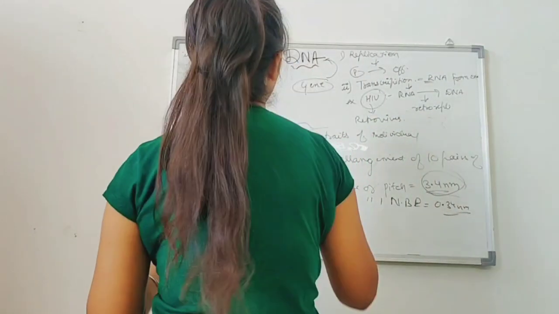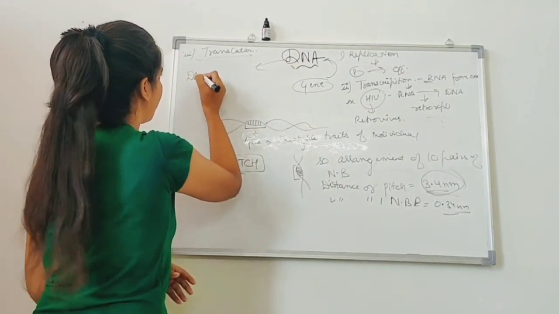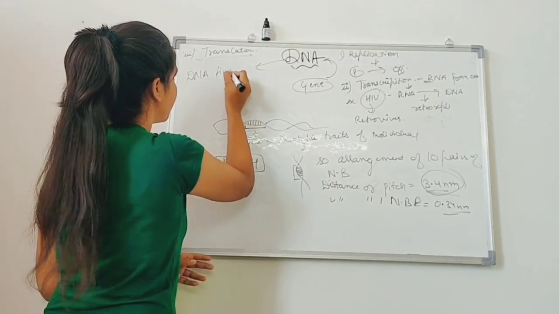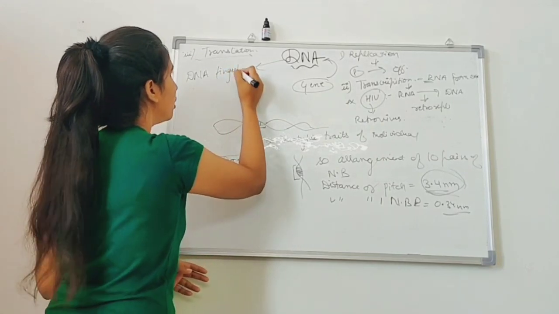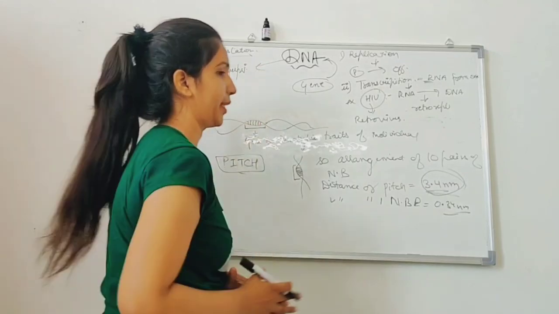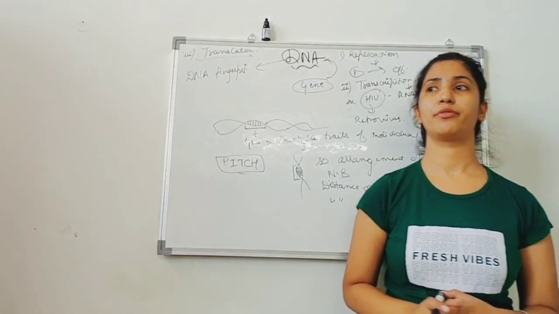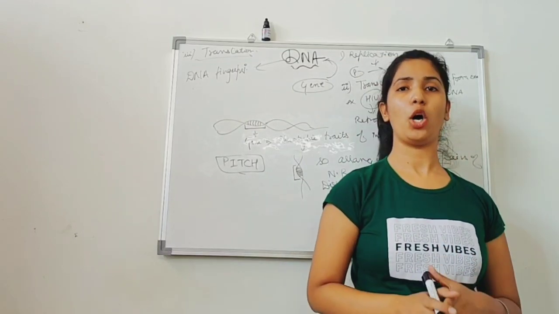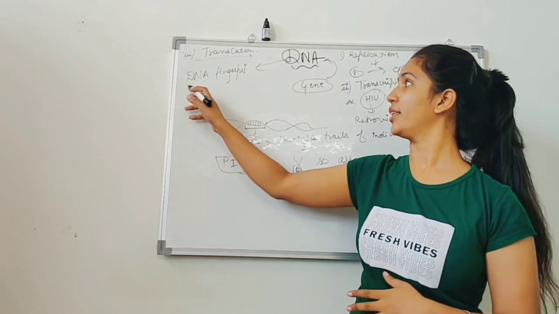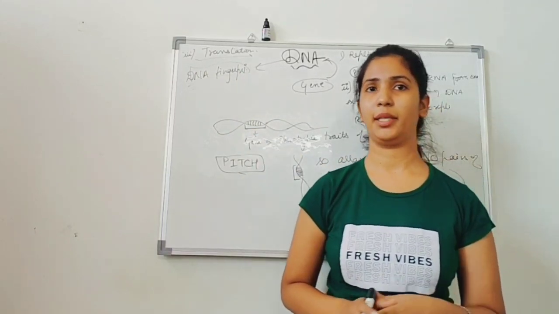After these major functions, DNA also helps in DNA fingerprinting. DNA fingerprinting is nowadays very important in terms of disputes of parentage or in cases of a crime. You can do the DNA fingerprinting and you can easily find out the criminal.